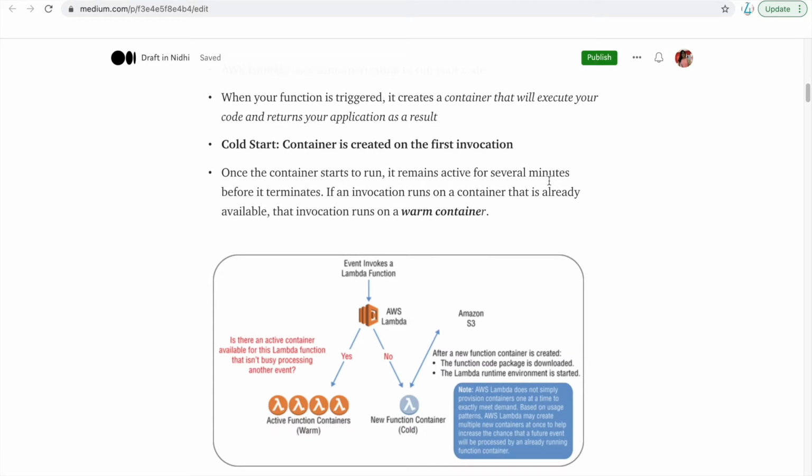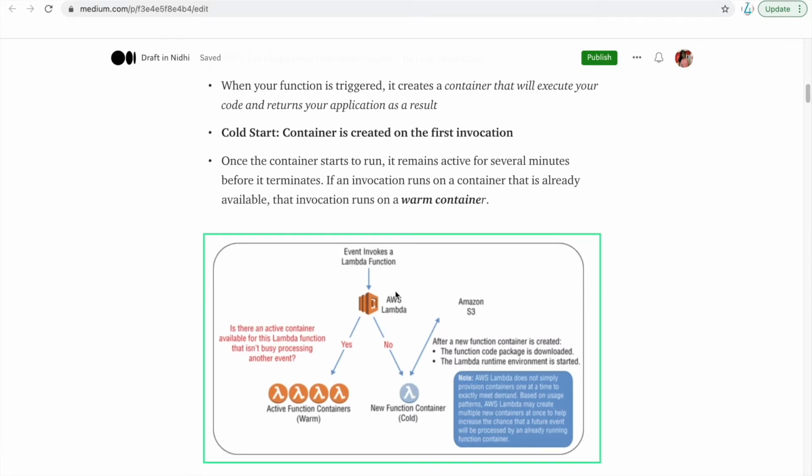So how does that work? That is what we call a cold start, whenever the container is created on the first invocation. In this example, you can see that there is some event, it invokes a Lambda function, and if it is being created for the first time, we call that a cold start, because there is nothing already running. So it will create the container and do whatever the function is doing. Once the container starts to run, it remains active for several minutes before it terminates, right?